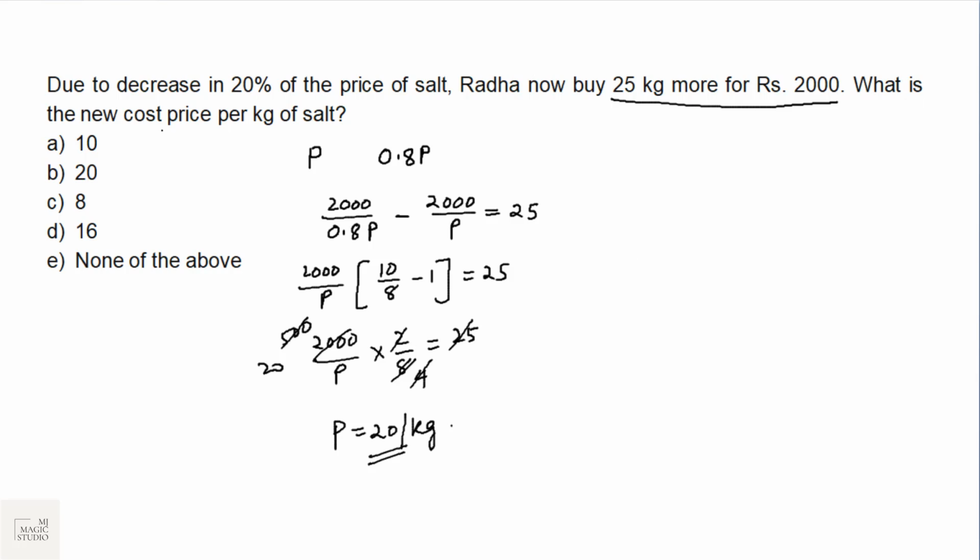The question is, what is the new cost price? The new cost price is 0.8P. So 0.8P is 8 by 10 into 20. That is rupees 16 per kg.